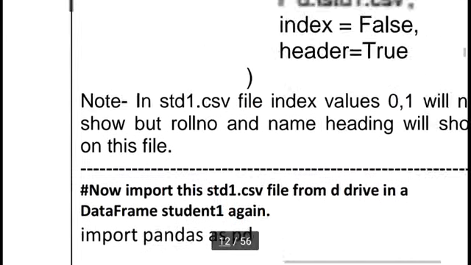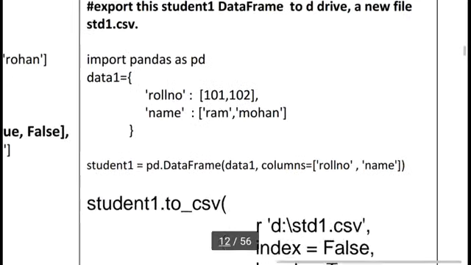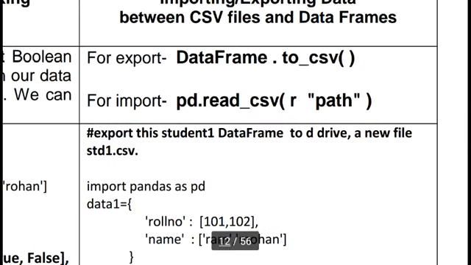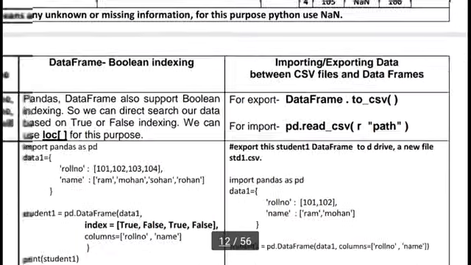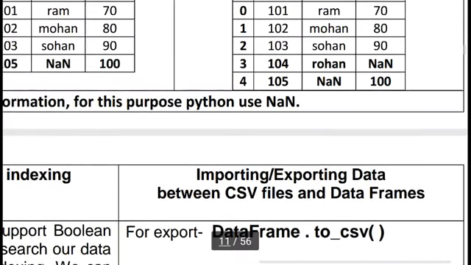So it is possible to create a data frame using other sources. Python provides a facility: we can also import and we can also export our data frame to other applications. For this purpose we can use DataFrame.to_csv and pd.read_csv. So your method name is important. Okay, this topic I already discussed last time. Here I want to again revise this thing.